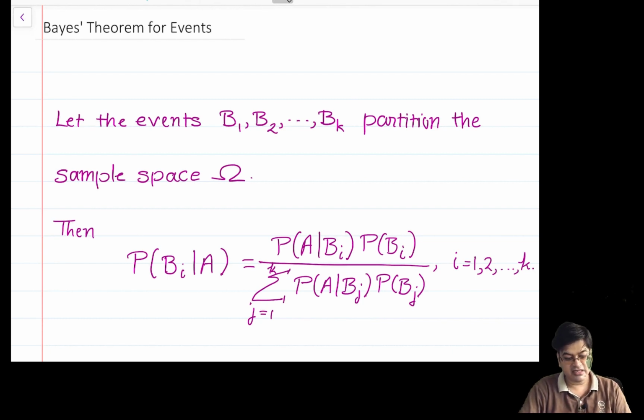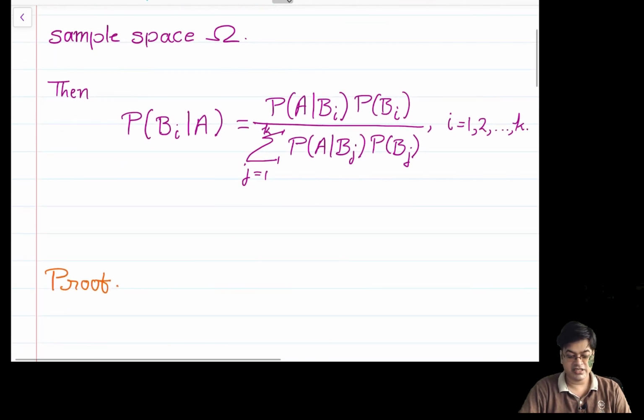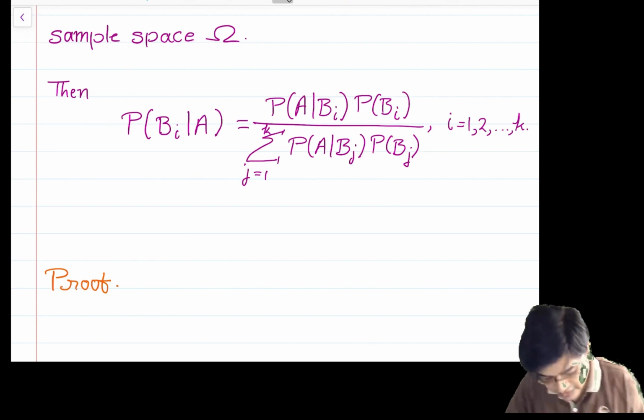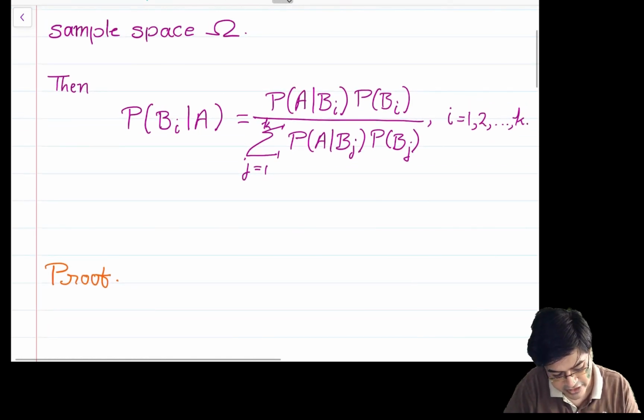The theorem states that if the events b1, b2, ..., bk form a partition of the sample space omega, then the probability of bi given A is given by the probability of A given bi into the probability of bi, upon the summation over j equal to 1 to k of the probability of A given bj into the probability of bj. This is a very easy consequence of the definition of conditional probability, the law of total probability, as well as the multiplication theorem. We will use all three together. So let me demonstrate the proof of this theorem.